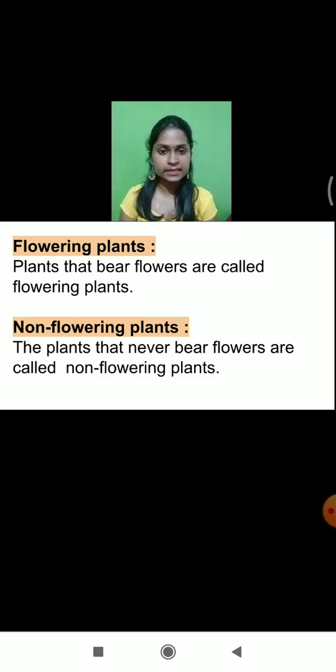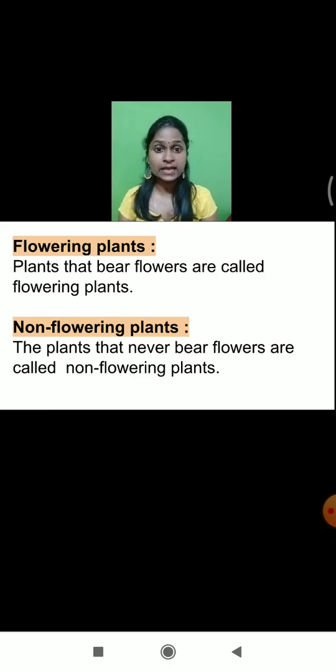You must have seen that around you there are certain plants that never get flowers, and there are many varieties of plants found around us that have many flowers on them. Am I right? So on certain plants flowers are absent, and on certain plants flowers are always present. Depending upon whether flowers are present or absent on plants, we divided plants into two categories.